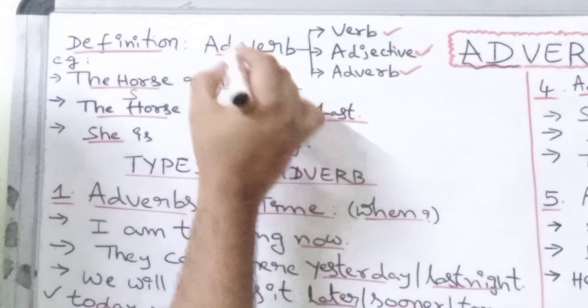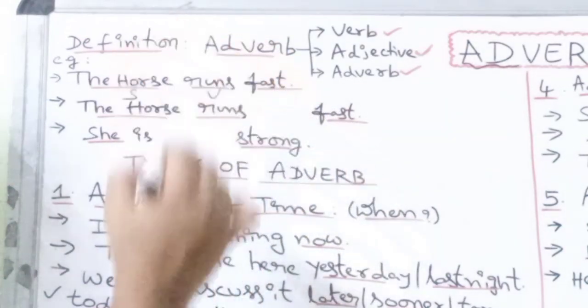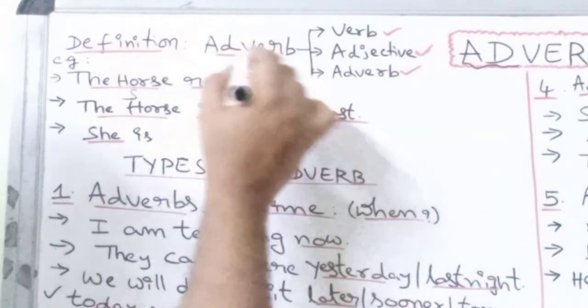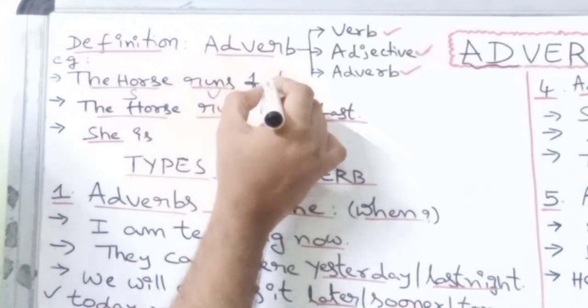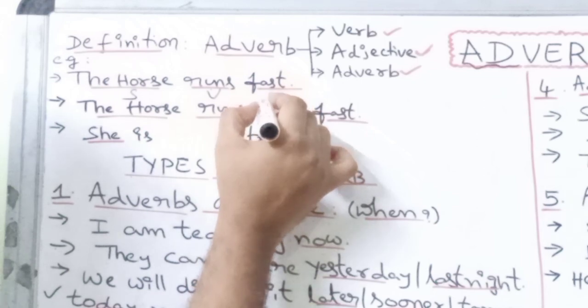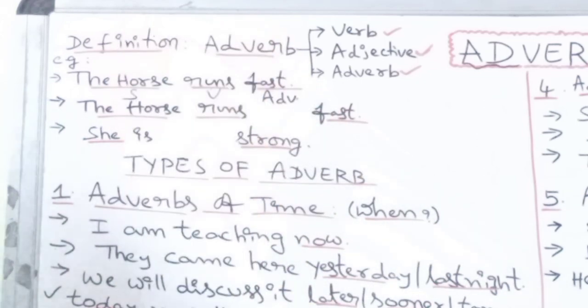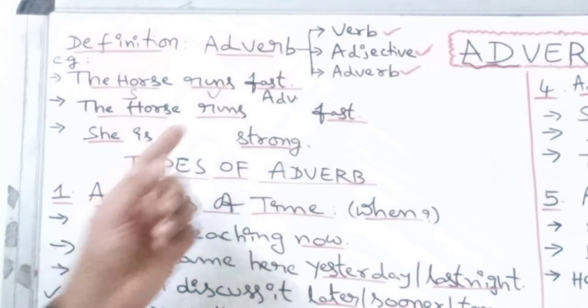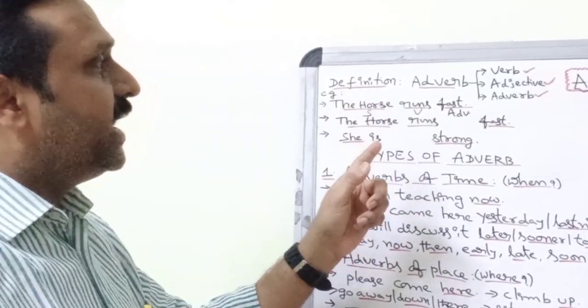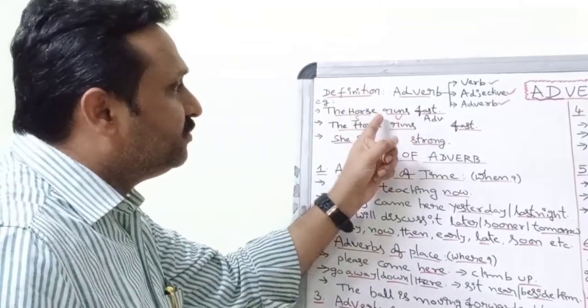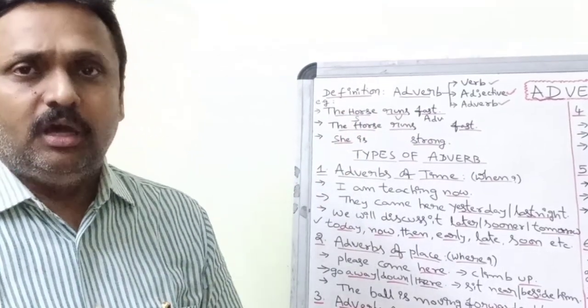How does it run? Fast. So this new word in the sentence, fast, is qualifying, modifying, adding something more to the meaning of the verb runs. That's why the word fast becomes an adverb. So how can we get it confirmed that the word fast is qualifying or modifying or adding something more to the meaning of this particular verb only? How can we prove it?